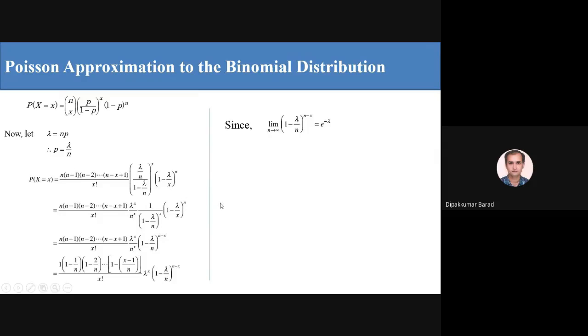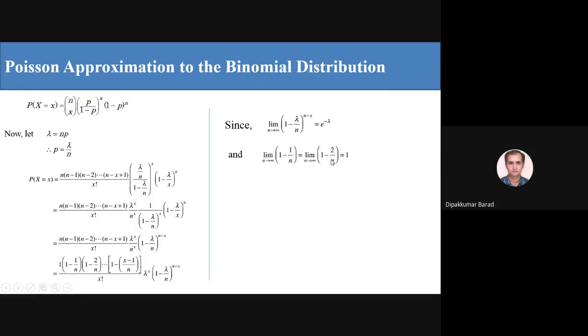So if I apply n tends to infinity to this term, I get e raised to minus lambda. And in the other terms, 1 upon n tends to 0, so I get 1.